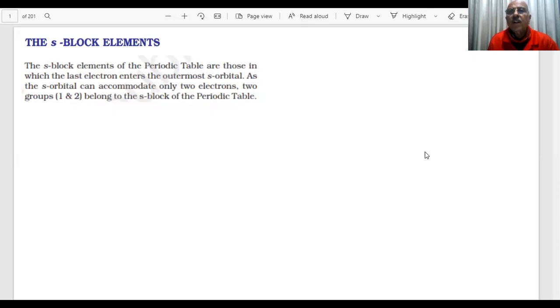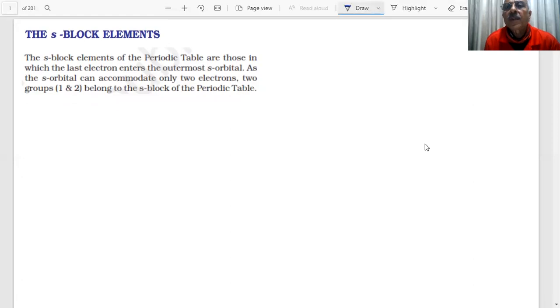What we have started, students, last time we told you about the s-block elements. What are s-block elements? The last electron is entering into the s subshell. And we have shown you that in the s orbital, how many electrons can we maximum put? Two electrons. So you have two groups, group one and group two, and the outermost valence shell electron configuration can be represented by ns1, ns2, right?